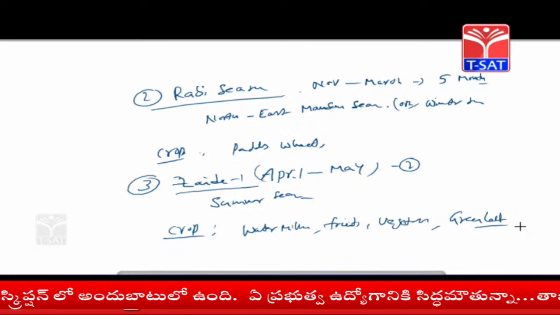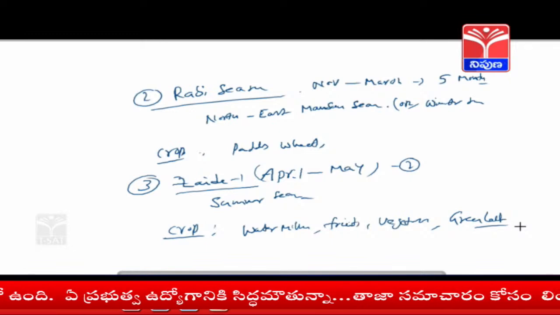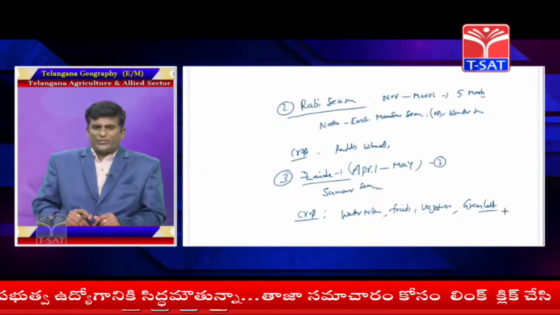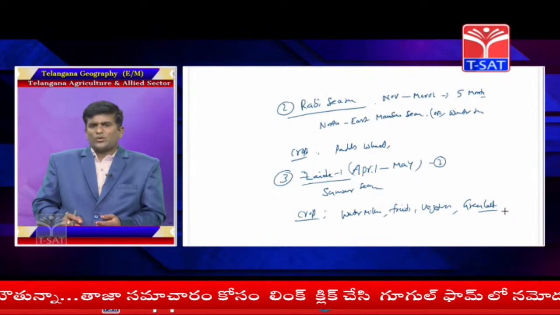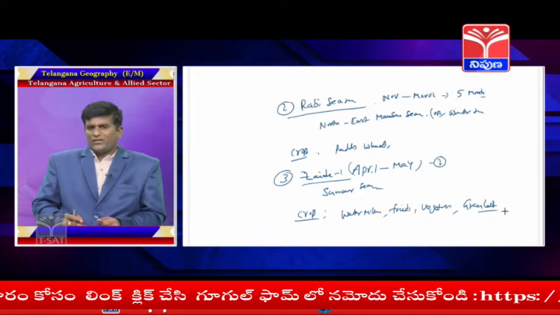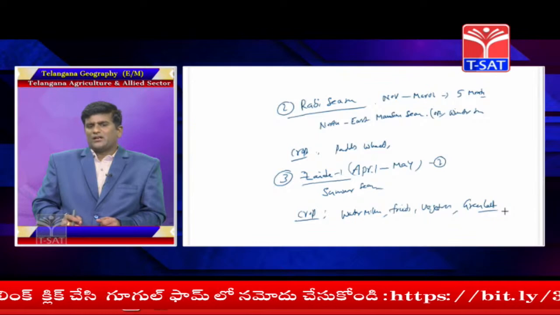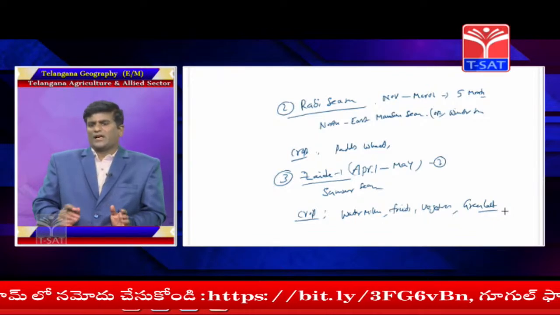Duration is 2 months, April to May. Crops grown are watermelon, fruits, vegetables, green leaves. These are the crops in Telangana state. It applies to India also, but the names are changed. Only the name is changed. Kharif, Rabi and summer: these are the seasons in Telangana state.